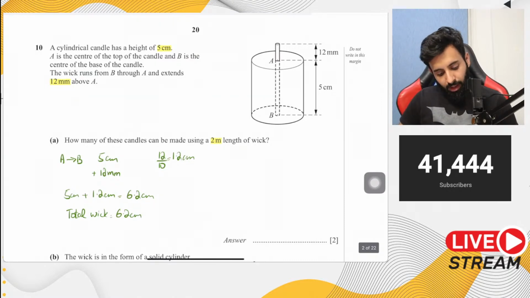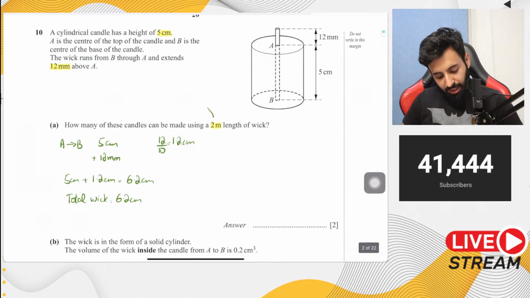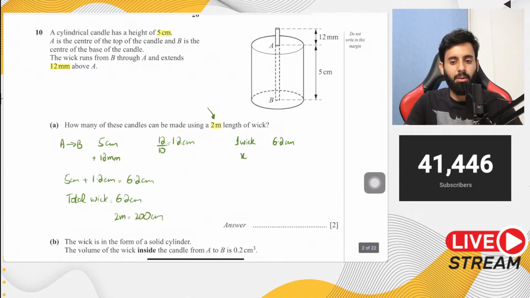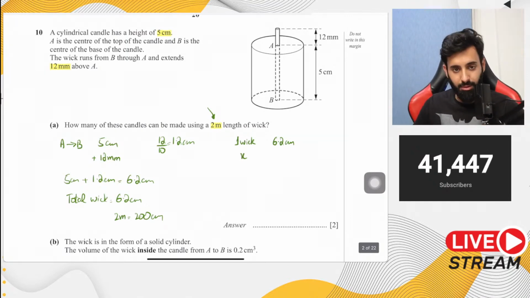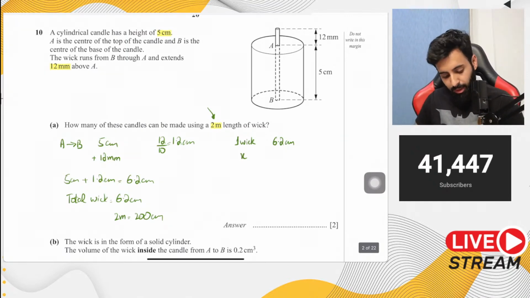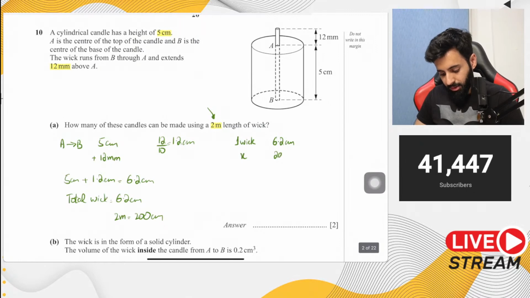Okay. Now the question says how many of these candles can be made using 2 meters of wick. So one wick is basically equal to what? 6.2 centimeter. Now, how many wicks can we make using 2 meters? Now, 2 meters, please remember, 2 meters will have to be converted into centimeter, and how do you do that? You do that by simply multiplying by 100. Okay, you have to make sure that you know your conversions extremely well. So this is equal to what? This is equal to 200 centimeter. Now cross multiply.